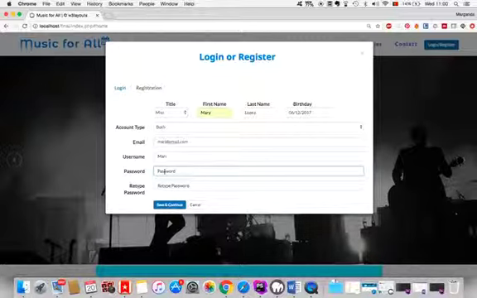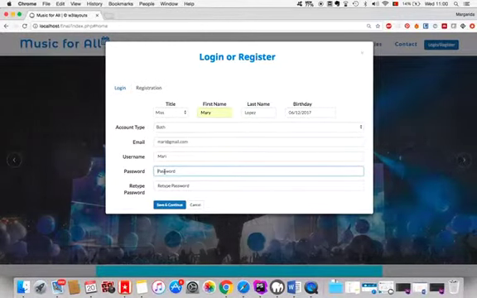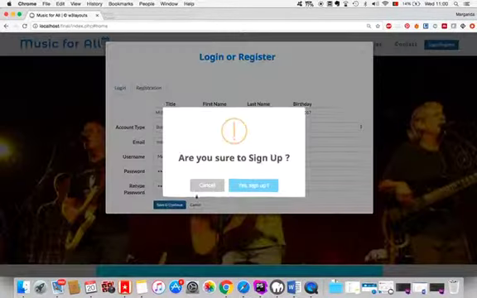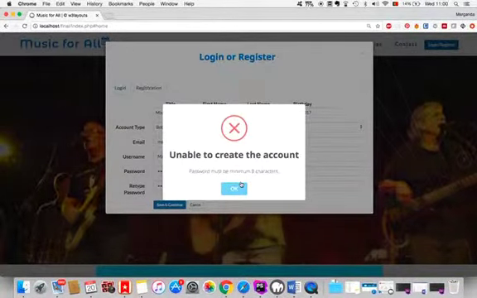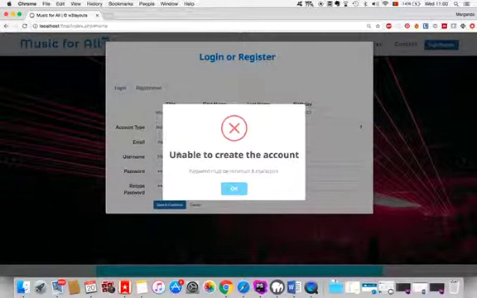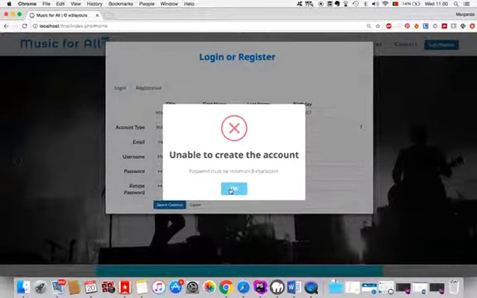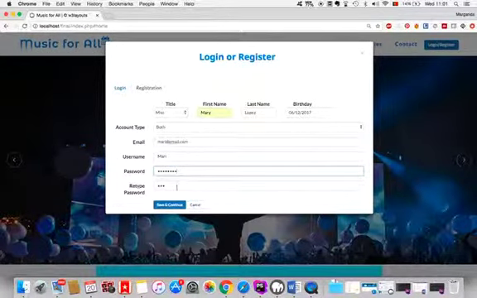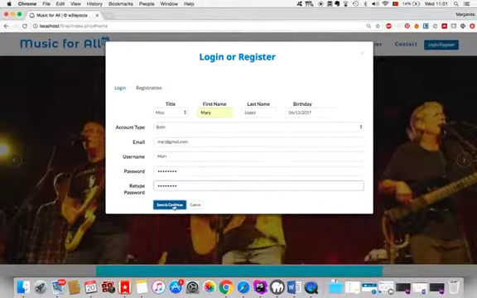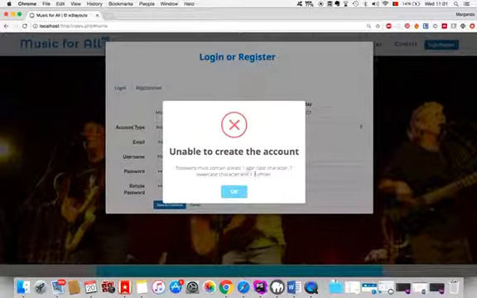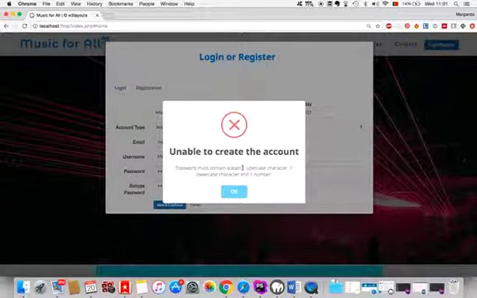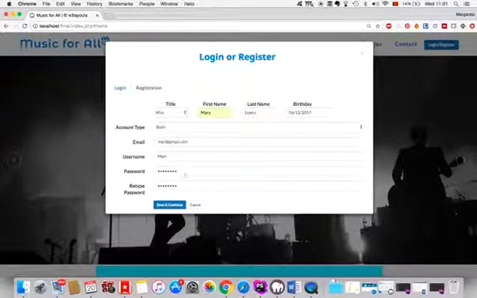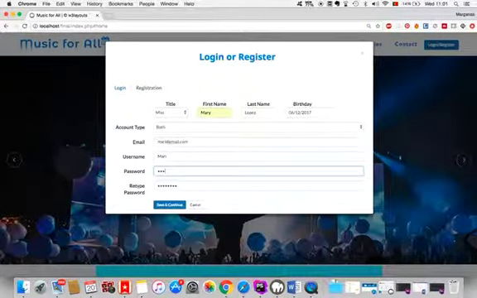For the password, I'll just put a password like 123. Immediately it says that the password has to be a minimum of 8 characters. Now I just put 45678. We also made sure that the password has to follow some rules: it has to have one uppercase character, one lowercase, and one number.